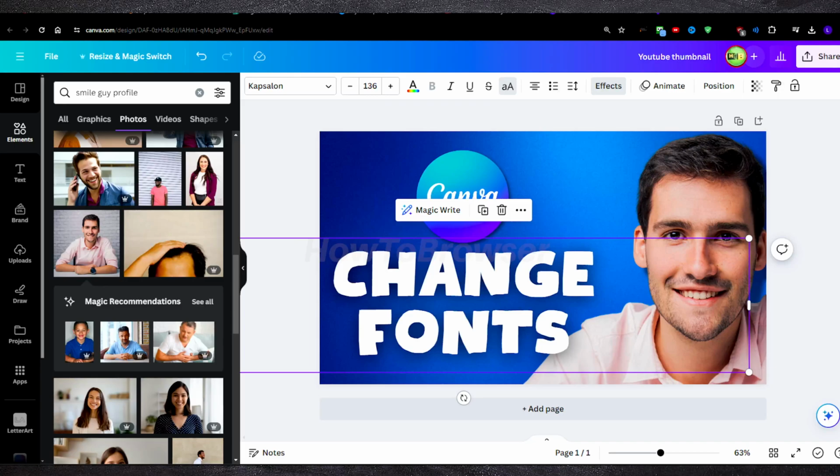In this tutorial, I'm going to show you how to change your font in Canva. So I'm going to show you the entire process. Very easy, but very important for different projects. For different projects, you would need different fonts, and also maybe a bold text, a bold font.